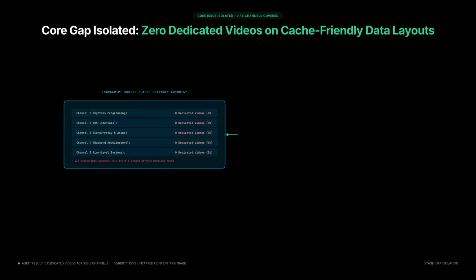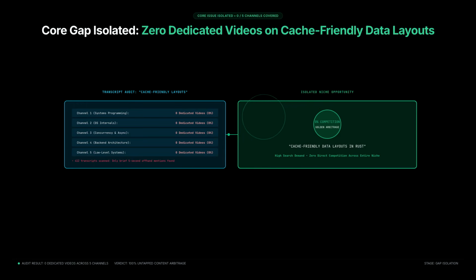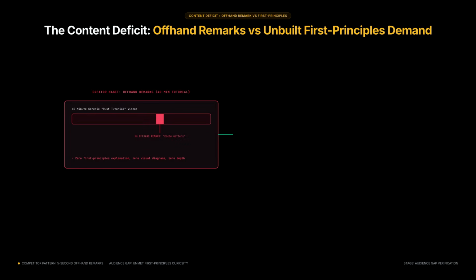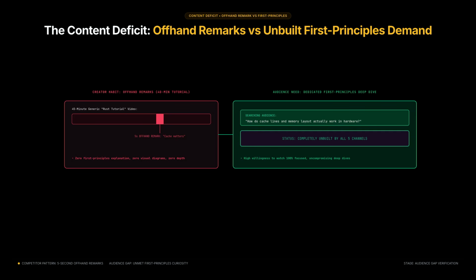When OpenCode examined the transcripts, it isolated the core issue. None of the 5 channels had a dedicated video on cache-friendly data layouts. Every creator treated cache coherence as an offhand remark inside larger tutorials. The audience was searching for a first principles explanation, but nobody had built it.